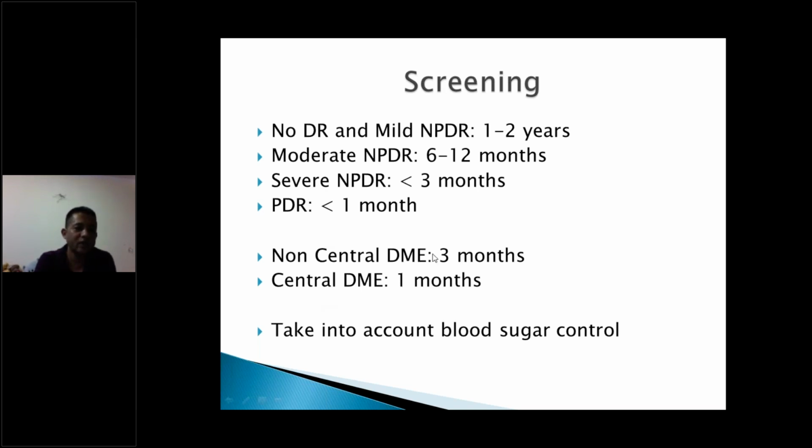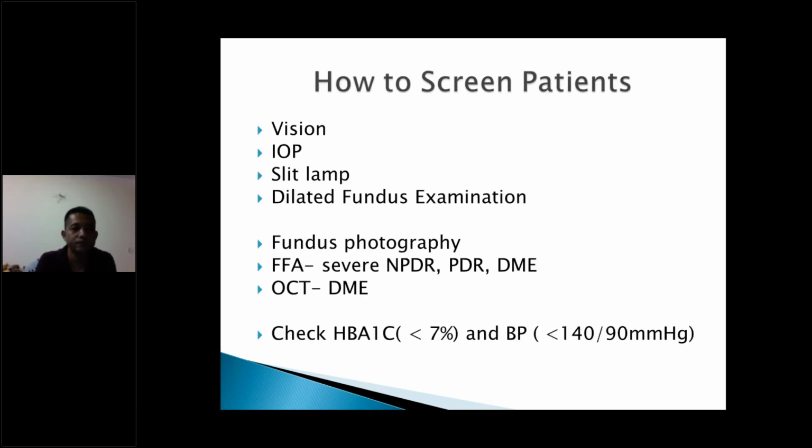Also, when making the patient come for screening or next visit, you need to account for the blood sugar of the patient. So let's say the patient has moderate NPDR, but the blood sugar is very, very high, then don't go for this 6 to 12 month guideline. You may need to call the patient earlier because he may progress very quickly in between your follow-up.